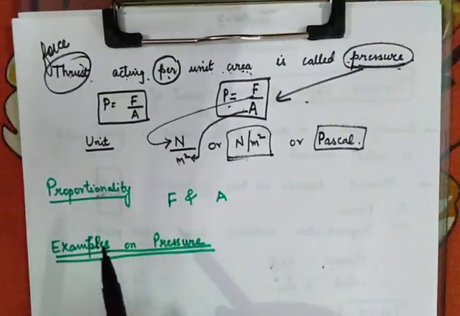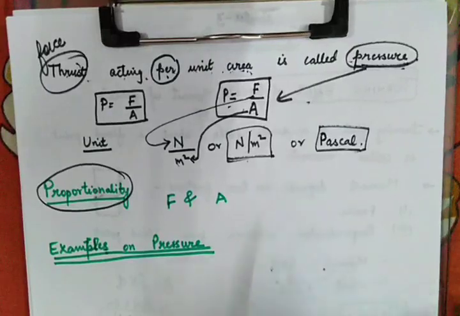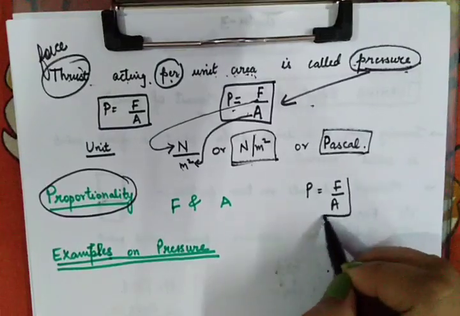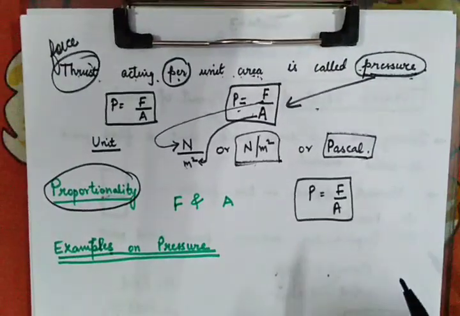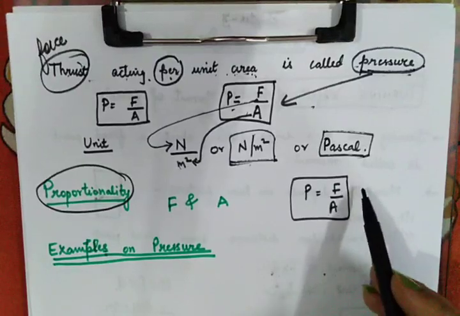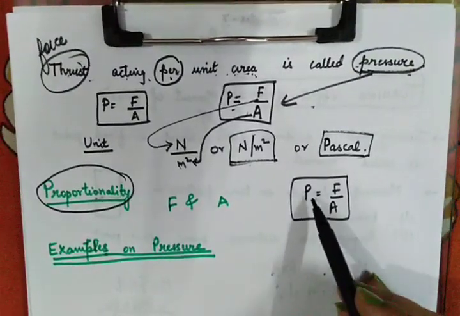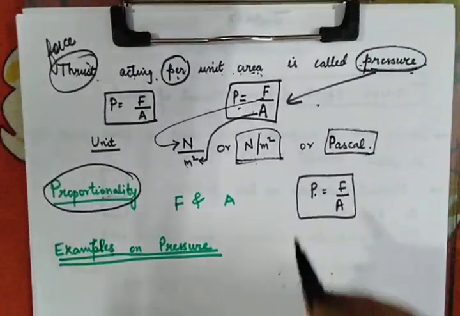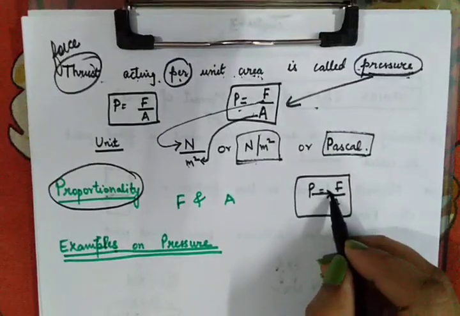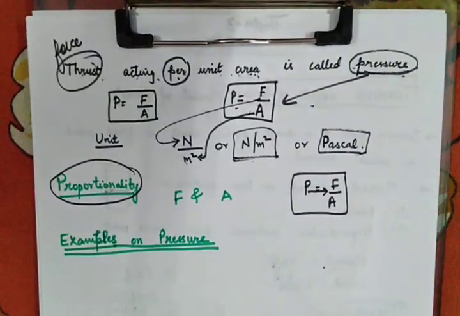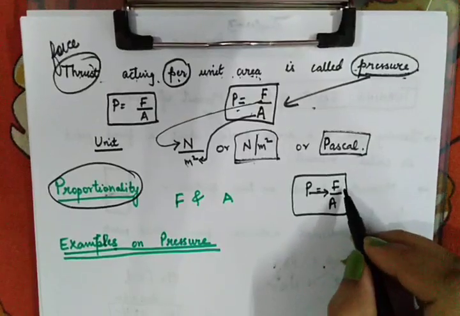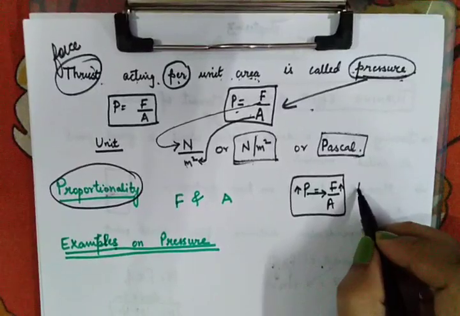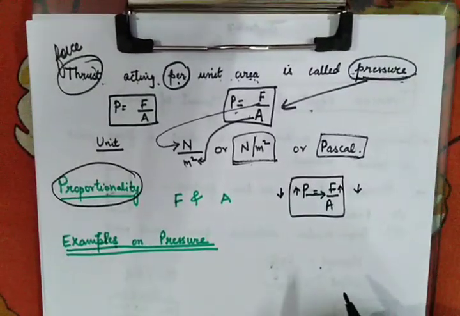Now here is a factor which is coming, proportionality. Very easy concept. Just now we made the formula of pressure, which is force upon area. Now we are going to deal with what happens if I am changing the force, or if I am changing the area, then how the pressure will actually be affected. Remember students, if there is any formula and it has something in the numerator part, they both are directly related. That means if force rises, pressure will also rise. If force is low, pressure is also low.